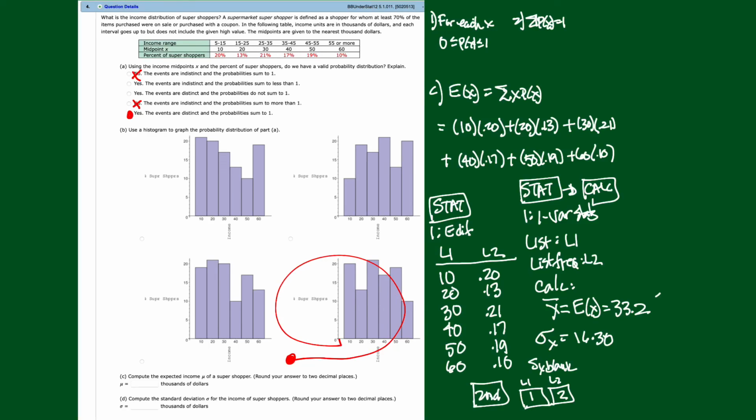I'll enter these numbers here at the bottom left. Compute the expected income, 33.2. So the expected income, just pick a super shopper at random. What do you expect their income to be? About 33.2 thousand. Compute the standard deviation. Standard deviation is 16.30 to 2 decimal places.